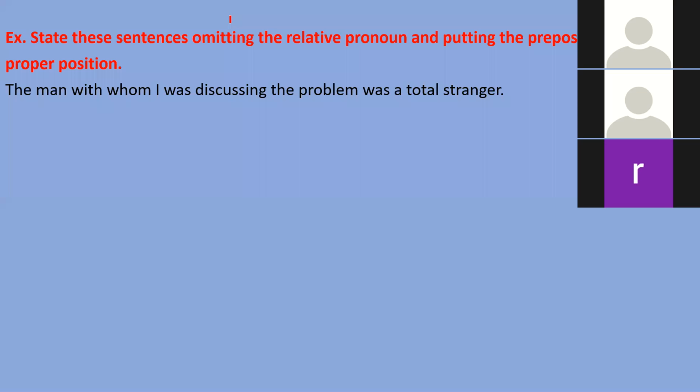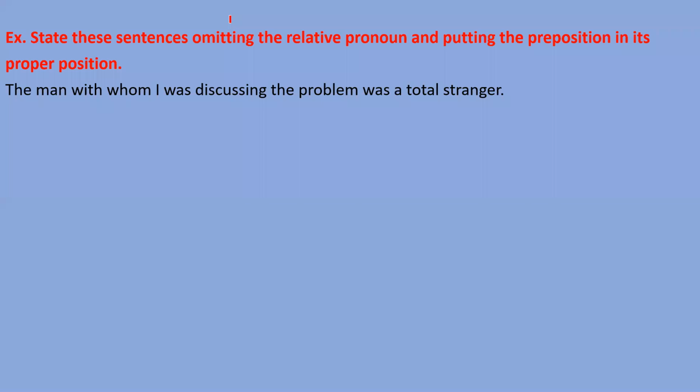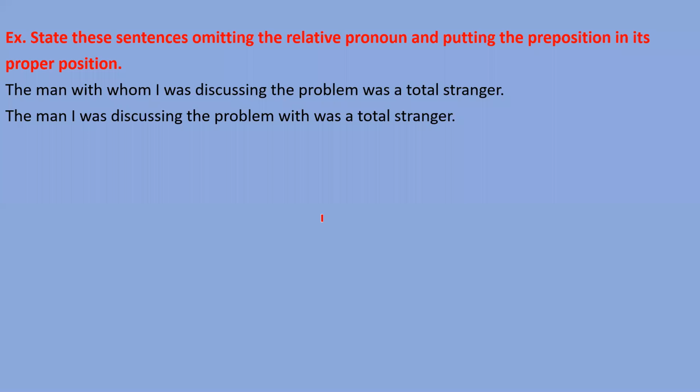The man with I was discussing the problem was a total stranger. With कहाँ पे लगाया बेटा? Again say your sentence. The man I was discussing with the problem was a total stranger. Okay Manishita, with you need to write somewhere else, and this with we will write after the problem word, right? Because problem is the last word of that clause, so we need to write with after the problem. We need to say this sentence in this way: the man I was discussing the problem with was a total stranger, right?